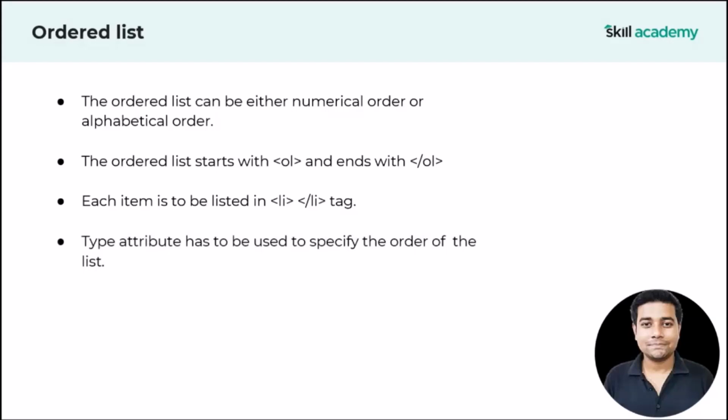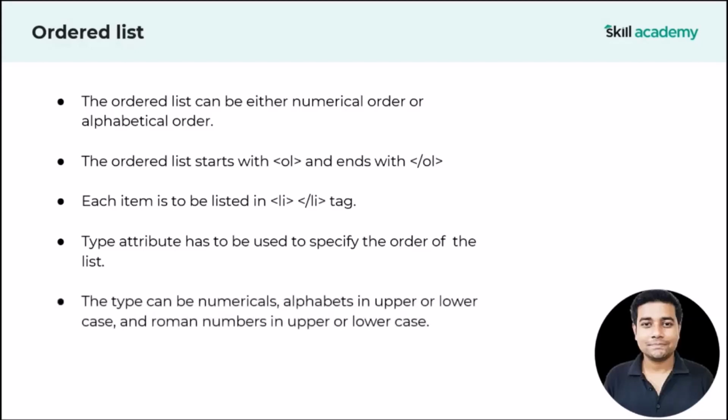The type attribute is used to specify the order of the list. So the ol tag provides you an attribute named type, and using this attribute you can specify the order of your list. The type can be numerical, alphabets in upper or lower case, and Roman numbers in upper or lower case.